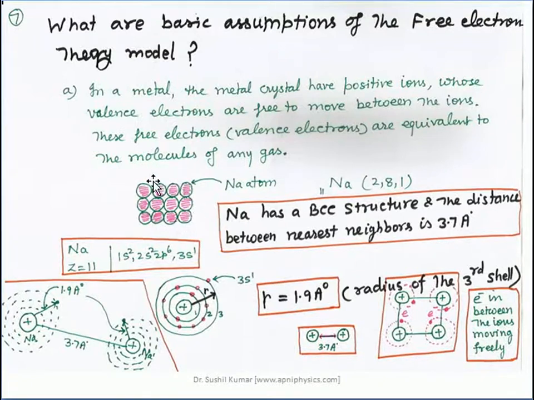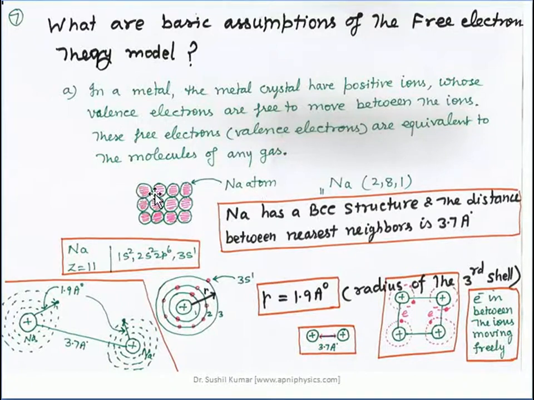Here you can see sodium metal. By this picture I have tried to show the lattice. Sodium has a BCC structure, and the distance between nearest neighbors is 3.7 angstrom.